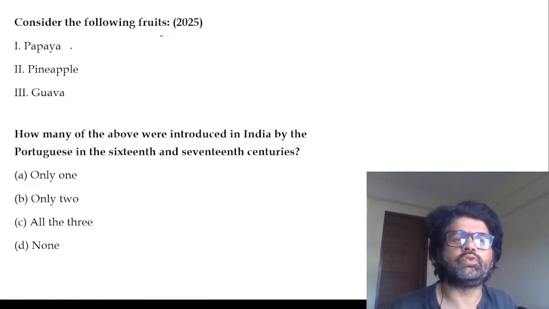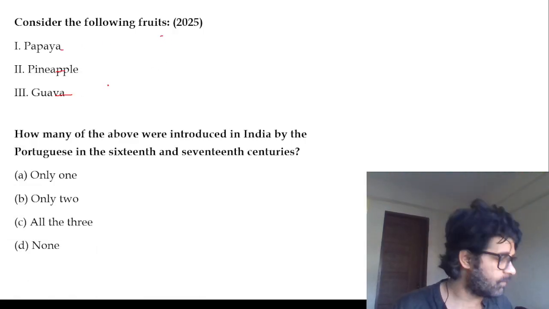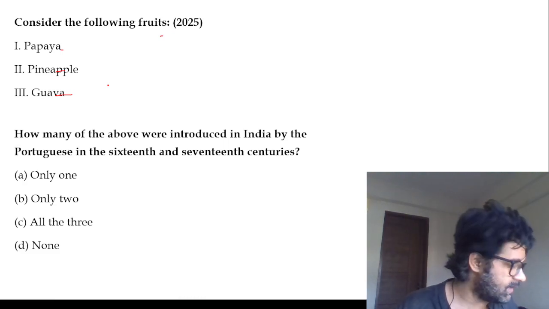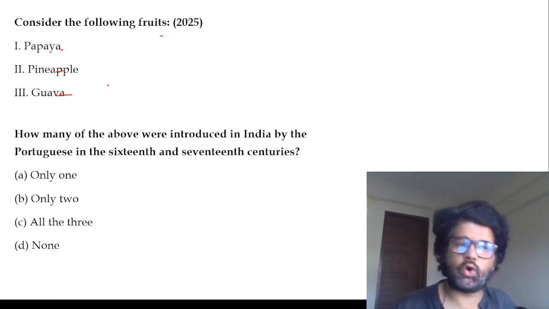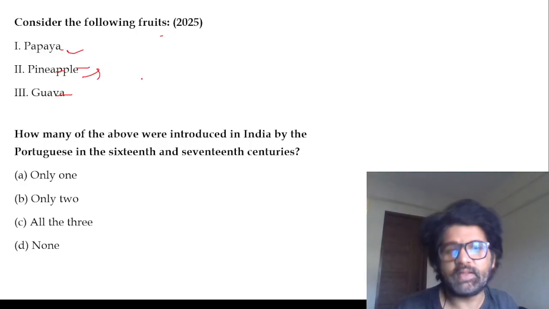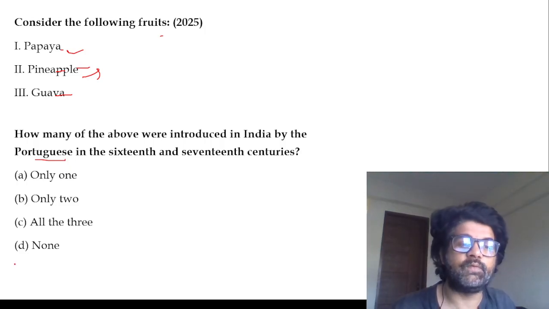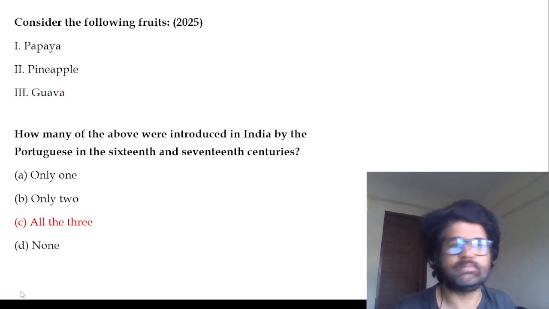Consider the following fruits: papaya, pineapple, guava. Which of these were introduced in India by the Portuguese? All of them. Papaya also. I cannot imagine life without pineapple, guys. Thank you, Portuguese. Although they were doing forced religious conversion and all, I'm very thankful to them for pineapple.